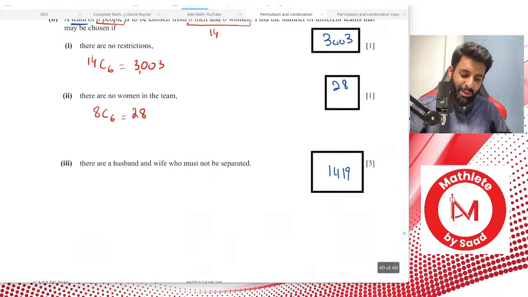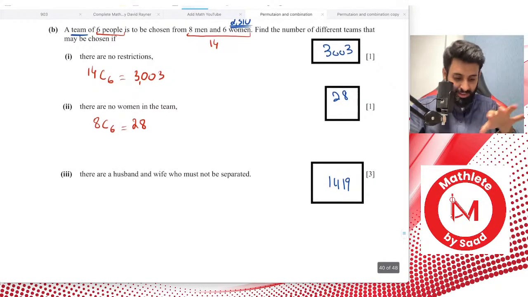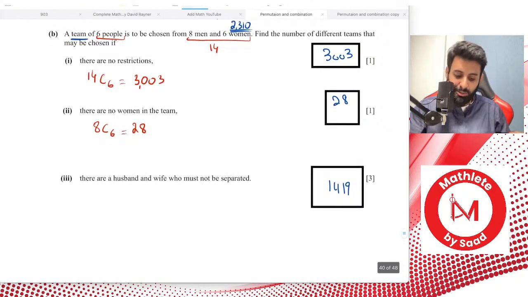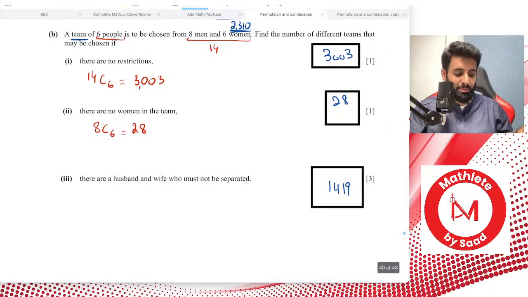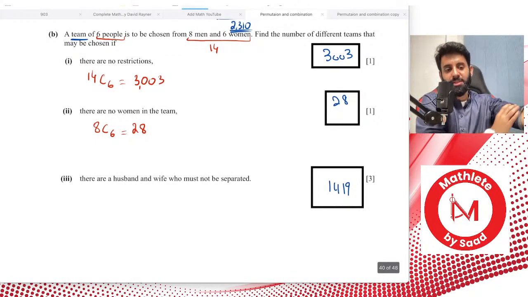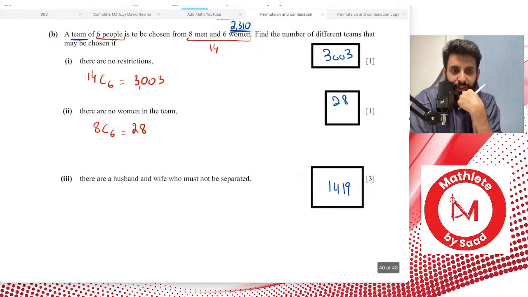Okay. Now, let's read the question. Let's read what's written in part B, and then let's read what part 3 says. So, a team of 6 people is to be chosen from 8 men and 6 women. There are a husband and wife who must not be separated. Okay, so in how many ways can a husband and wife not be separated? Question for you guys. Does that mean that both of them have to be in the team?